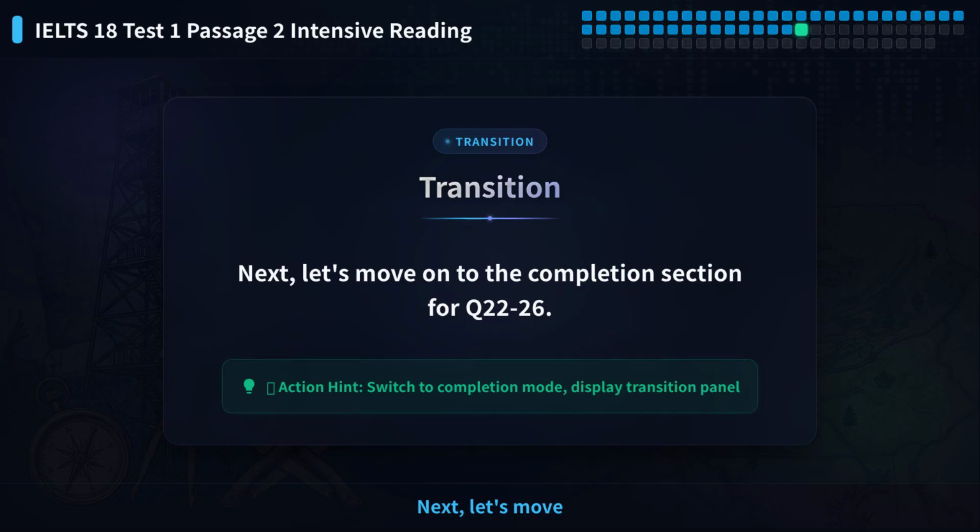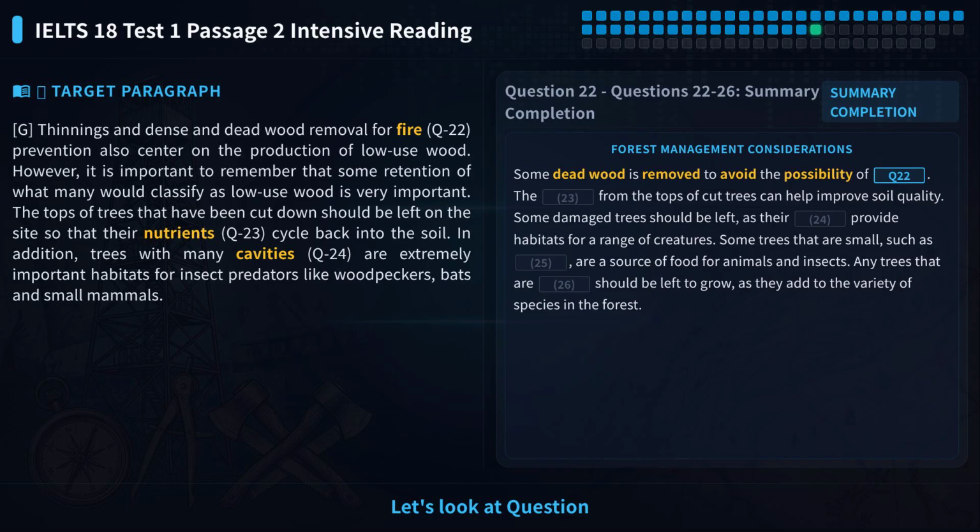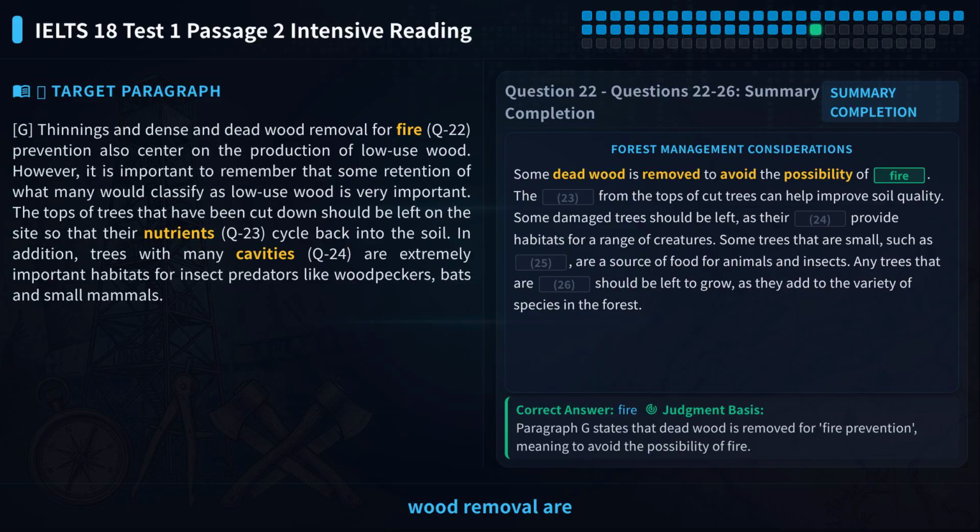Next, let's move on to the completion section for Q22-26. Let's look at question 22. The statement says, thinnings and deadwood removal are for what?